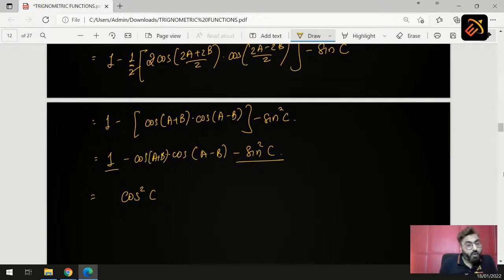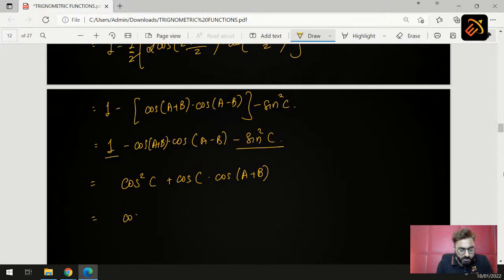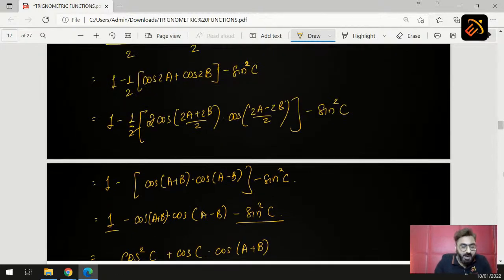Correct? It is all about your formula. So here we will get cos square C minus of minus cos C, so plus cos C into cos of A plus B. Now students, can we take cos C common? So what remains inside? Inside remains cos C plus cos of A minus B. Now once you get this much, what is cos C in triangle law?